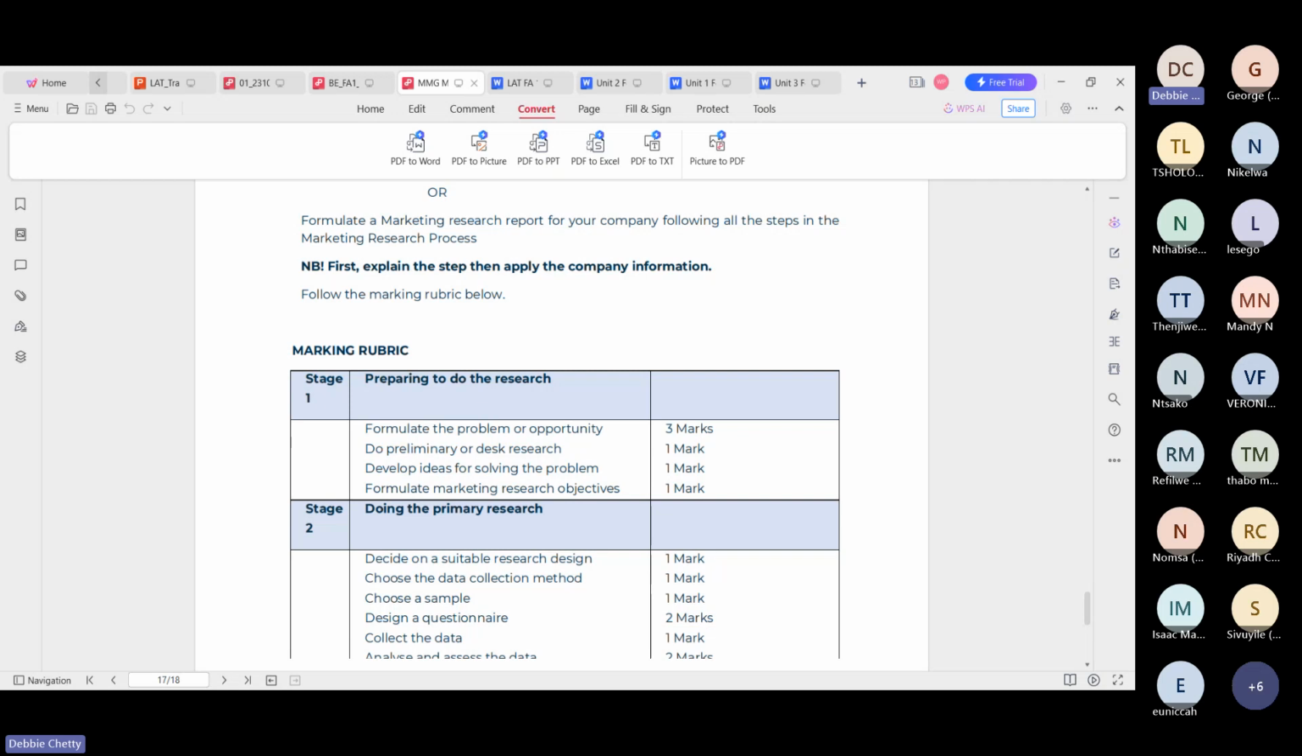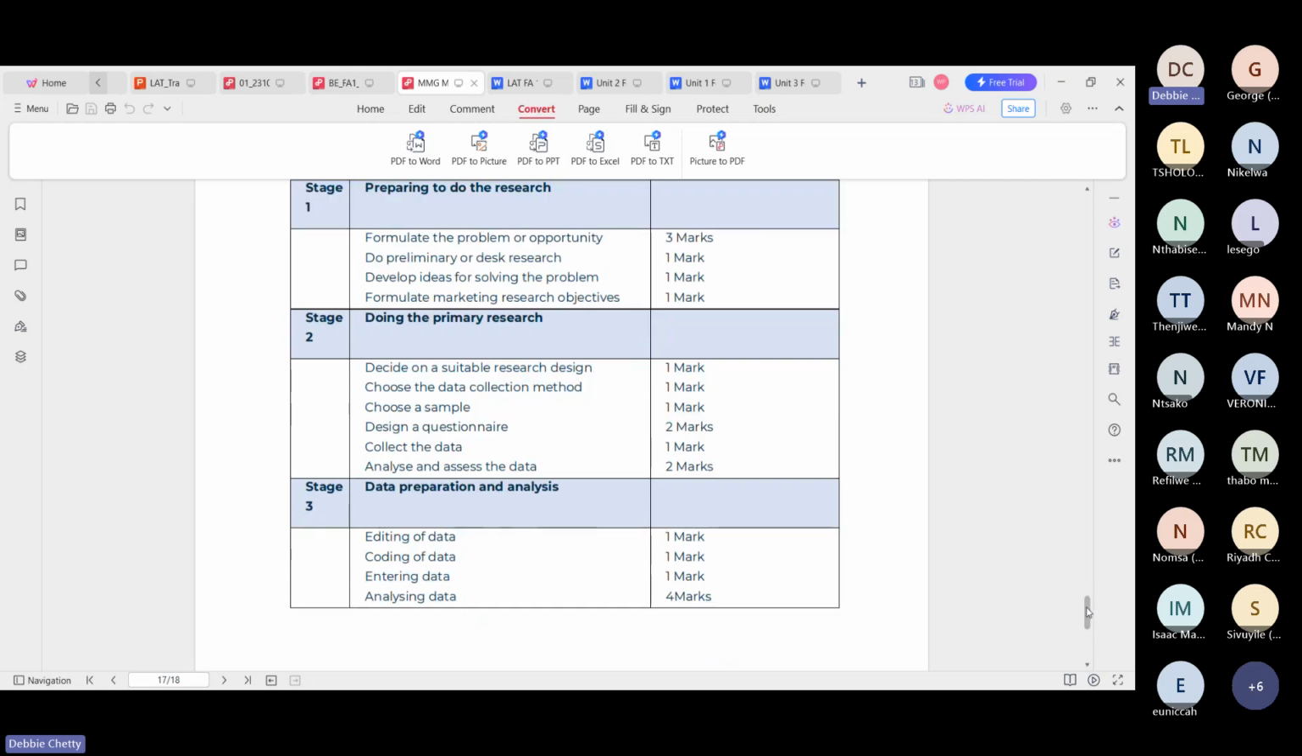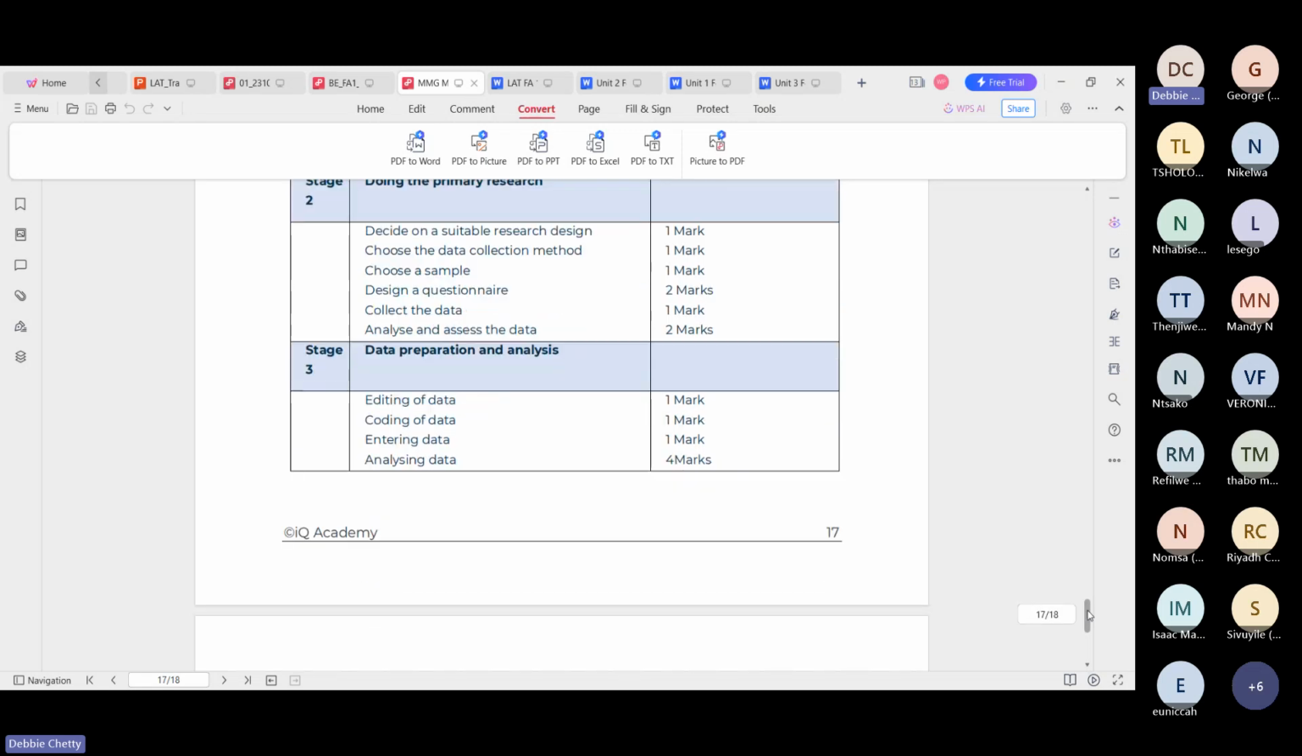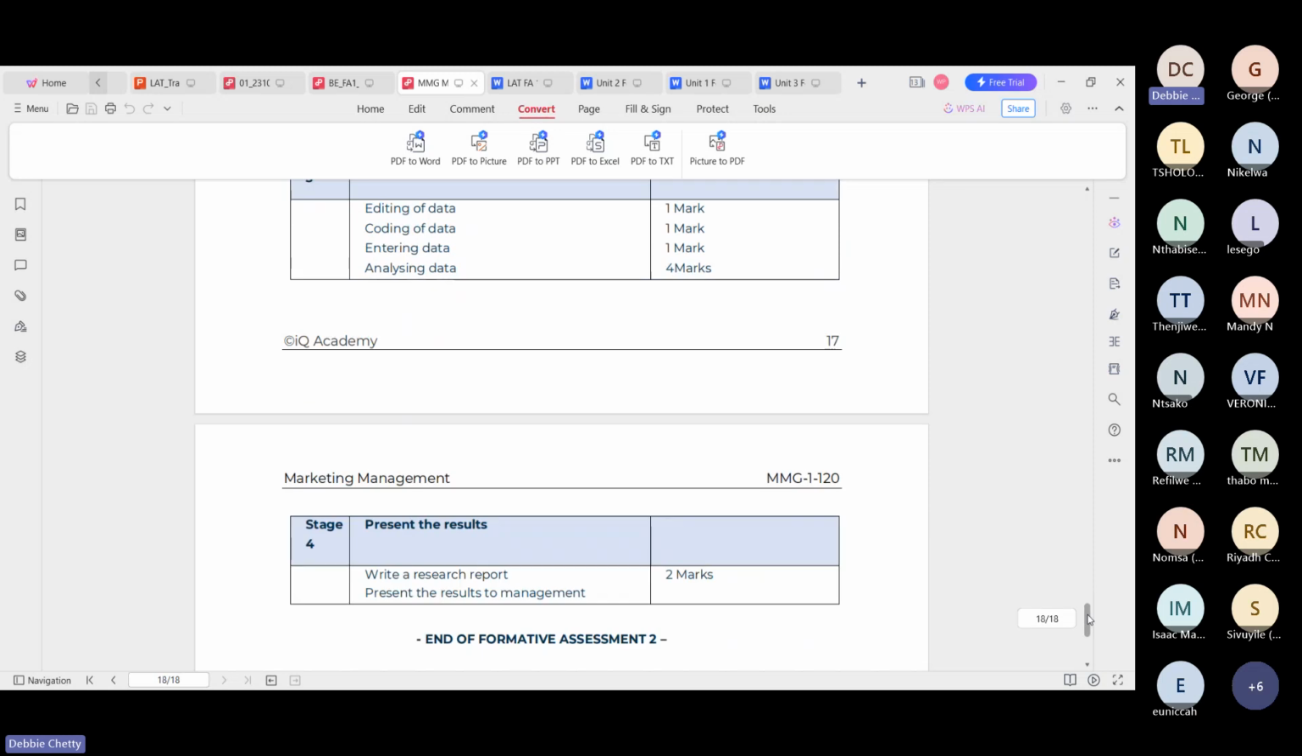Then I'm going to do preliminary research. I'm going to find out, okay, why is this taking place? I'm going to develop ideas for solving the problem, and formulate market research objectives. How are you going to go about finding out why there's been a decrease. Then stage 2, same thing, you follow each one, do the primary research. Stage 3, data preparation and analysis. And stage 4, you prepare the results.